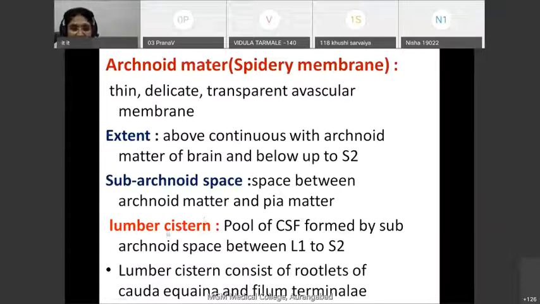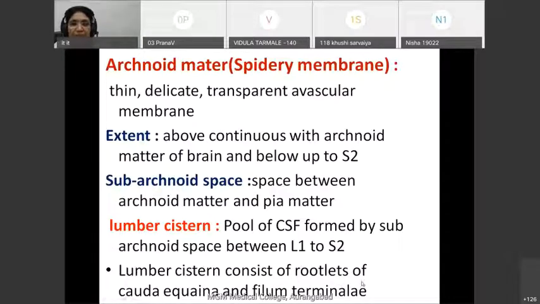This is the cistern where there is a large amount of cerebrospinal fluid, because this is the subarachnoid space. This lumbar cistern is present between L1 and S2, and it consists of rootlets of the cauda equina and filum terminale. What the cauda equina or filum terminale are, we are going to see later on.